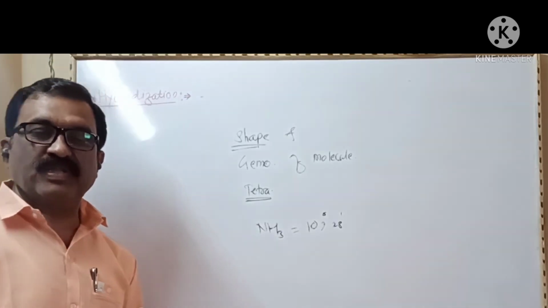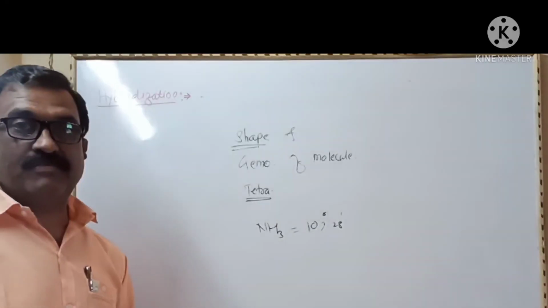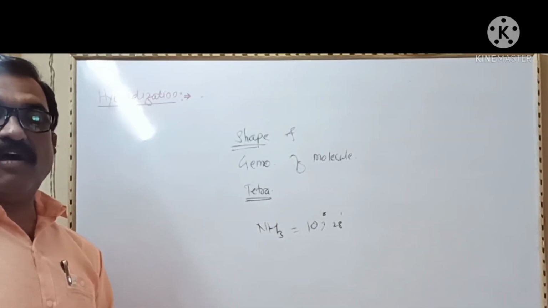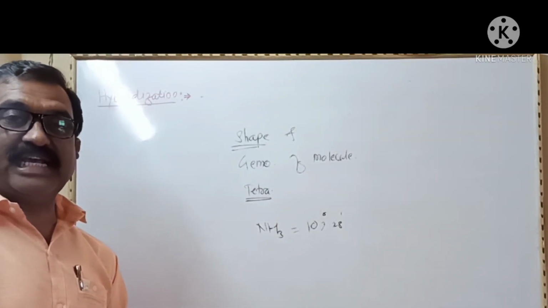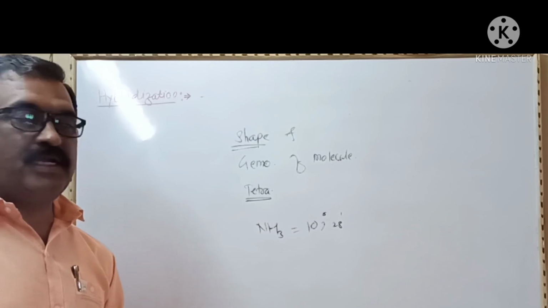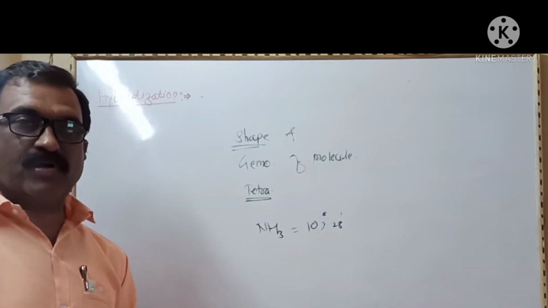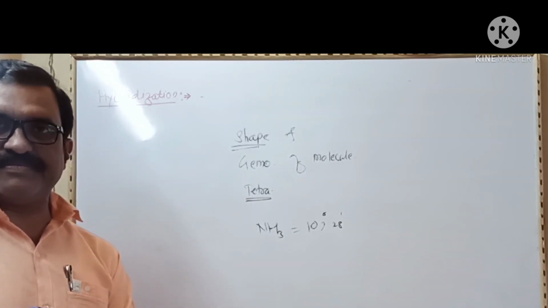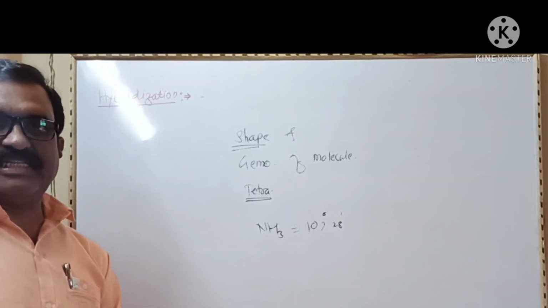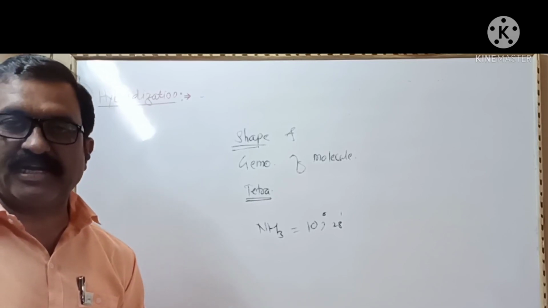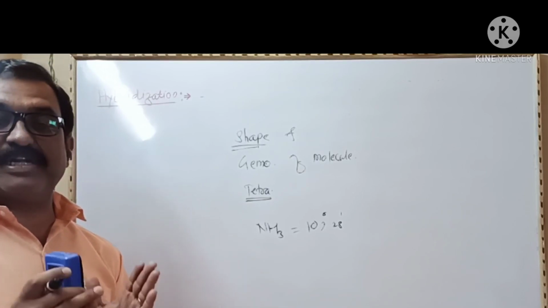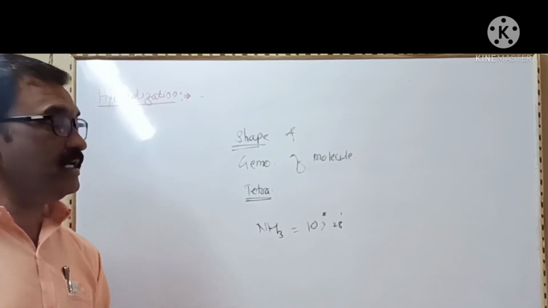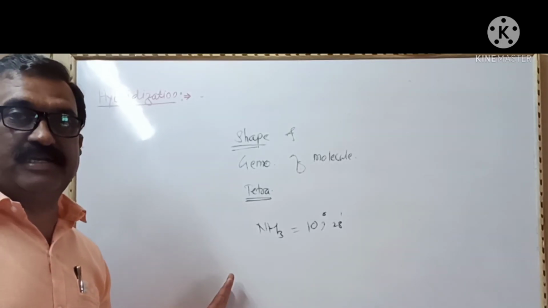Hybridization means the mixing and recasting of atomic orbitals of the same atom having nearly the same or equivalent energy to form an equal number of new orbitals. During this process, a recasting, that is redistribution of atomic orbitals, takes place to minimize the repulsion between atomic orbitals and to achieve maximum stability.